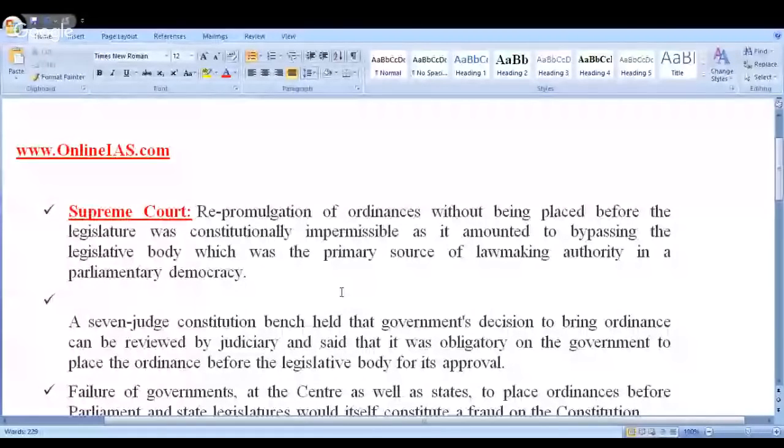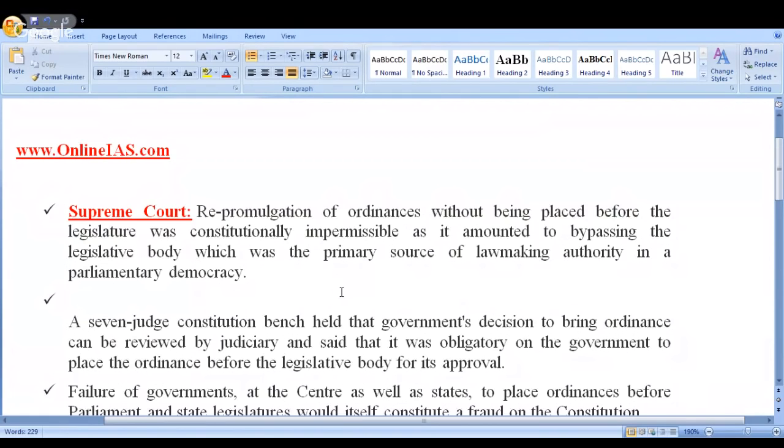Look at this. Repromulgation of ordinances without being placed before the legislature was constitutionally impermissible, as it amounted to bypassing the legislative body, which was the primary source of lawmaking authority in a parliamentary democracy. We know that India is a democracy. India is a parliamentary democracy.